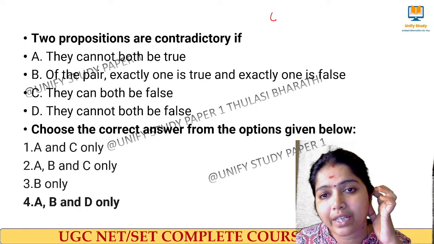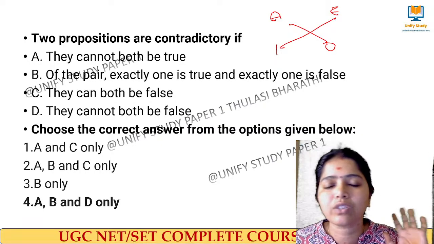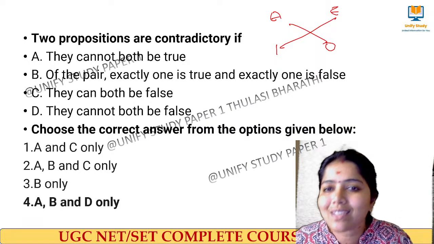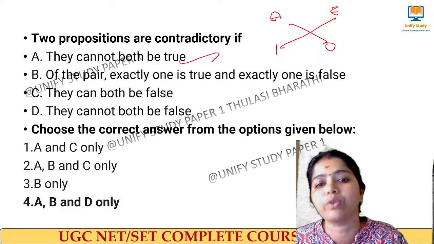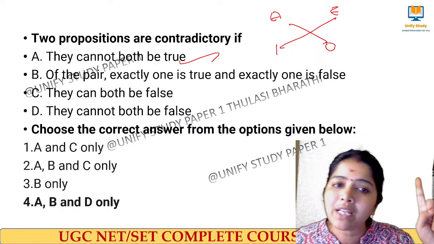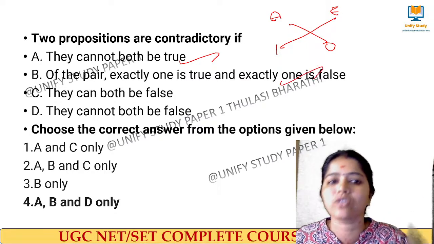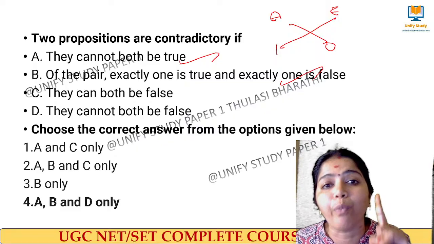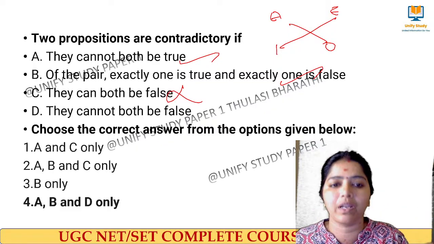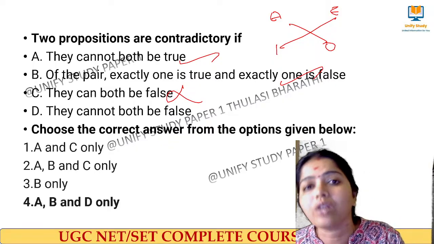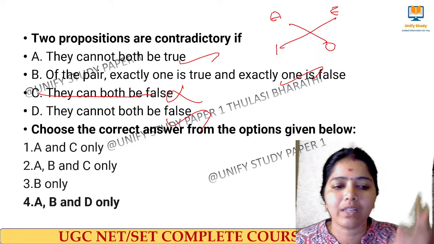What do you mean by contradictory? A type statement. When you see these kinds of questions, immediately draw the diagram. This is called contradictory, right? This is correct: they cannot both be true. Absolutely right, one is true means another will be false. This is right: of the pair, exactly one is true and exactly one is false. They can both be false? How can both be false? This is not possible. If we say they cannot both be false, then it is true. So we don't have this answer. A, B, D is the right answer.